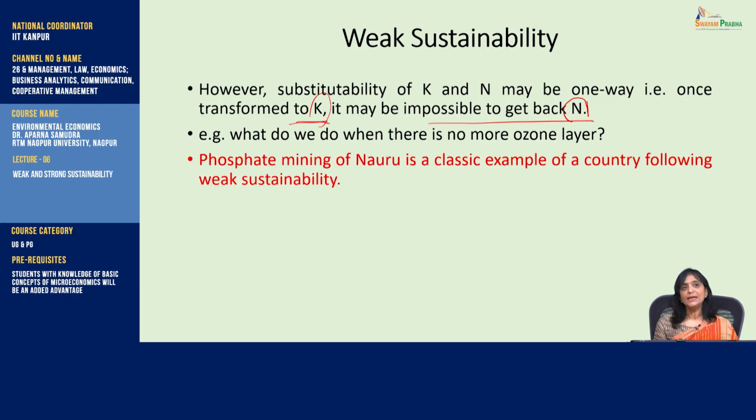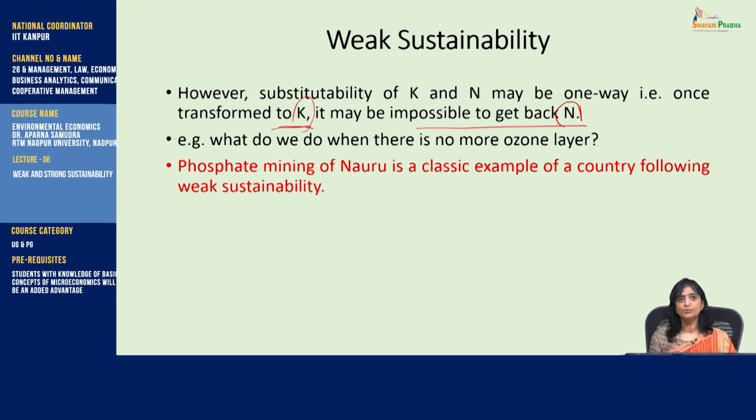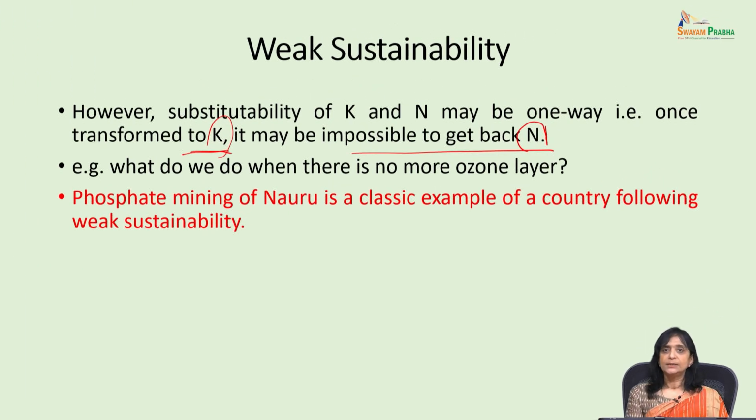No. A very classic case here is the phosphate mining of Nauru. Nauru is a small island where the area was very rich in phosphate. Even though the level of development was very low on that island, people thought that if we give this area for phosphate mining to companies coming from developed nations like Australia, then we'll be very rich.